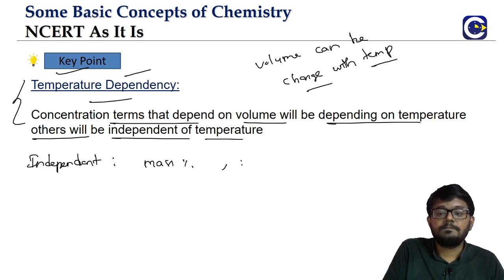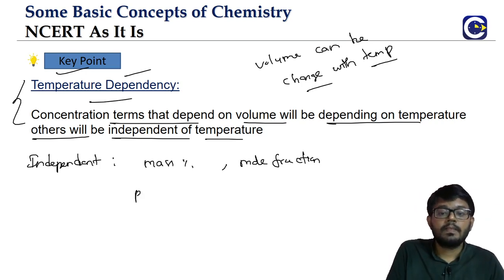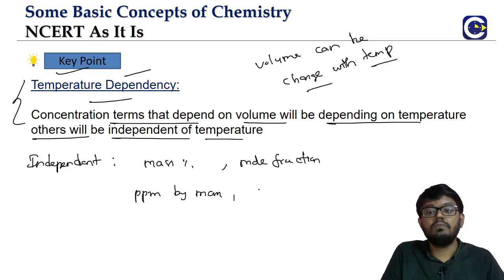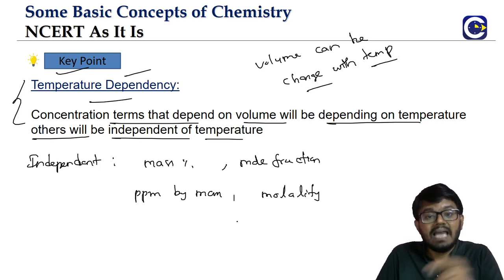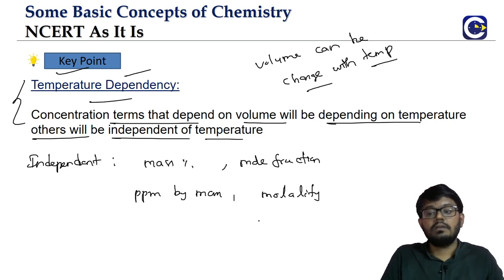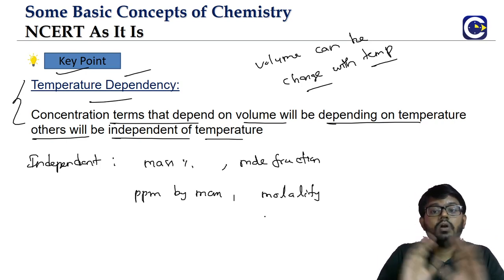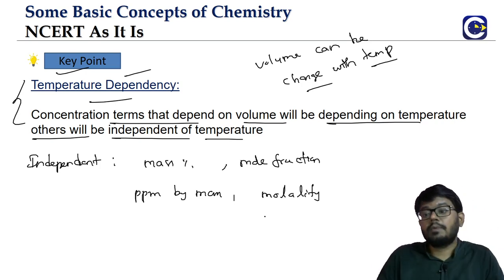Mass percentage, mole fraction. You can see in these volume will not come. ppm by mass, volume will not come. Molality: number of moles of solute by mass of solvent in kg. In molality also, the volume will not come, which means that will also be independent of temperature. The others will be depending upon the temperature.